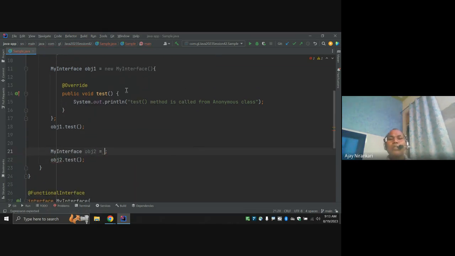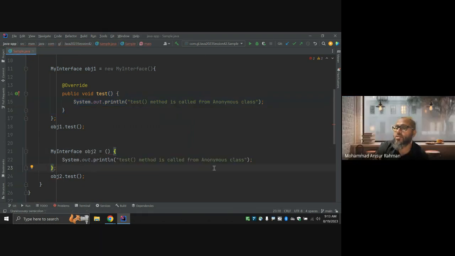With a Lambda expression, you don't write new, and you don't write all of this. What is important? The important thing is the input and the output. What is the method's input? This is the Lambda expression. Just copy and paste it here. So I can use the same method in here.